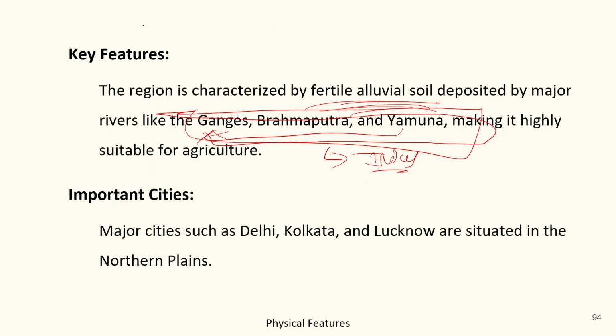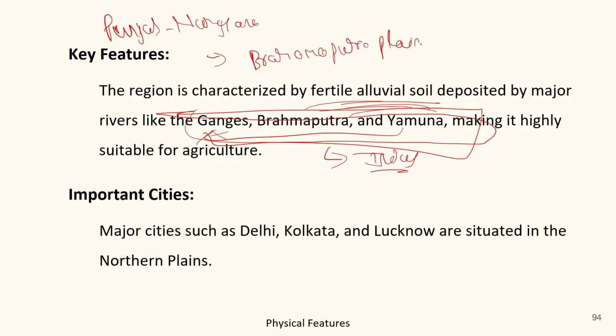The northern plains are divided into parts: Punjab Haryana plains, and thereafter Brahmaputra plains. For our convenience, we can also add Ganga plains, which is the area of Uttar Pradesh and Bihar.